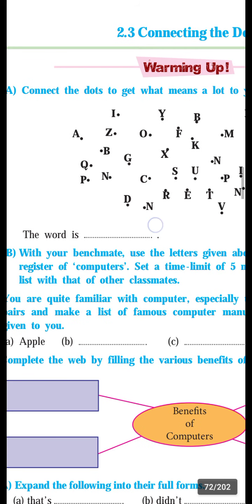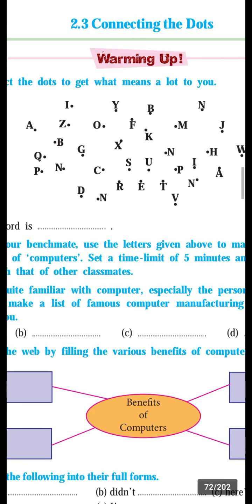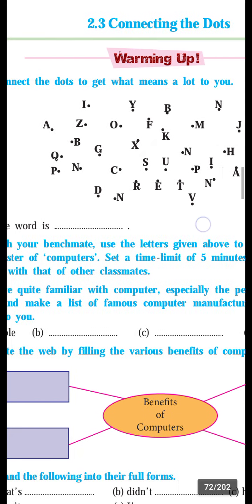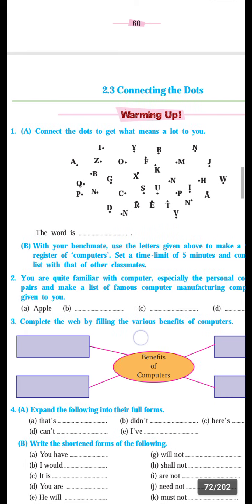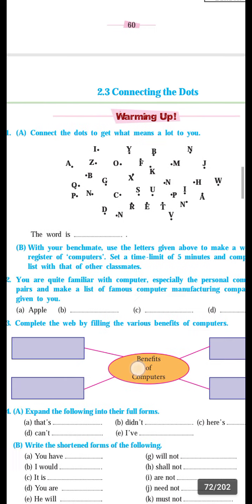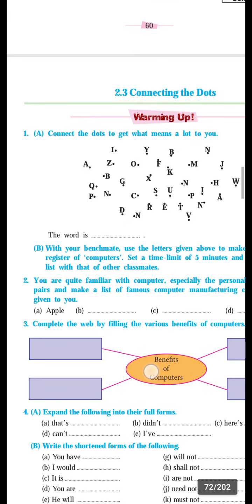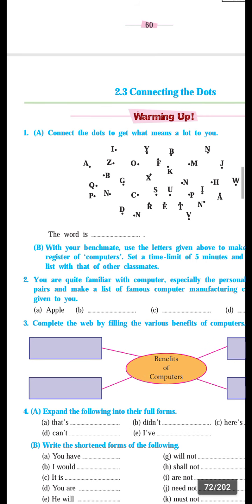Then question B. With your benchmate, use the letters given above to make words related to the register of computer, and set a time limit of 5 minutes and compare your list with that of other classmates. Here you can set 5 minutes, it is not possible, but you can make words related to computer. From these dots, connect the dots and find the words related to computer.